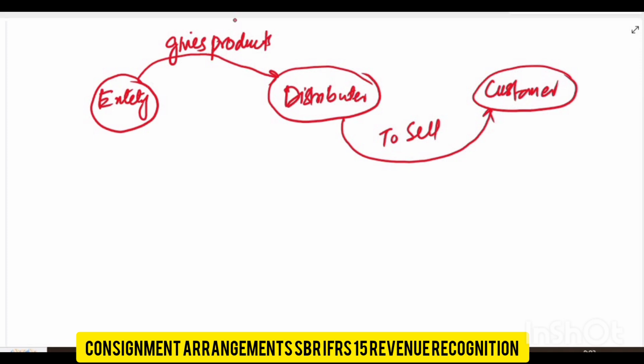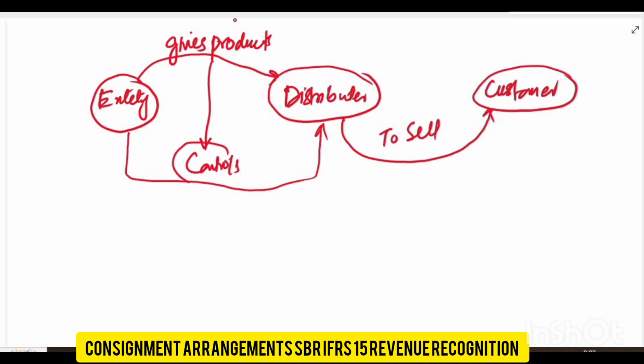Now if the entity transferred the control of these goods to the distributor, then they will recognize the revenue. Otherwise, they will not recognize the revenue.